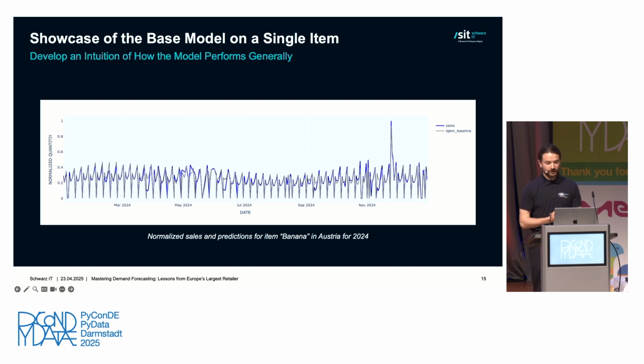Let's now apply everything that we've learned so far to our banana item. For that, we go back to the sales of the banana item for the year 2024, and additionally to the sales, we add the predictions in gray. What you can observe at first glance is that generally the predictions of the model match the sales relatively well, especially through the seasonality patterns that Moreno mentioned earlier, the weekly pattern and the yearly pattern. The fact that for the banana the sales are generally lower during the summer and higher in the winter is very well captured.